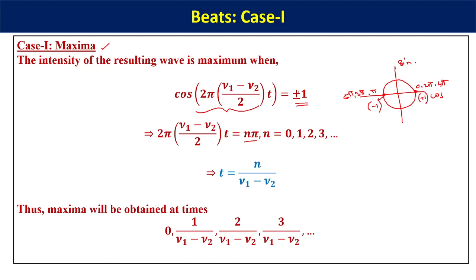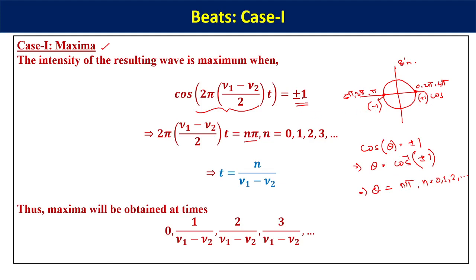So if both plus and minus 1 are the possibilities, in that case cos θ is equal to plus or minus 1, which implies θ is equal to cos inverse of plus or minus 1, or θ is equal to nπ, where n is equal to 0, 1, 2, 3, etc. If n is equal to 0, the cos value will be plus 1. If n is equal to 1, it will be π, so the cosine value of π is equal to minus 1. Like that, it will alternately go as plus 1 or minus 1.